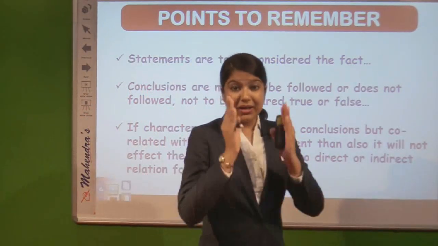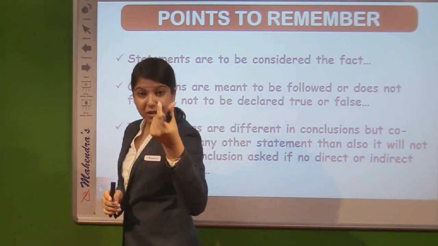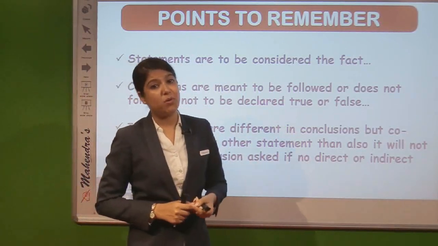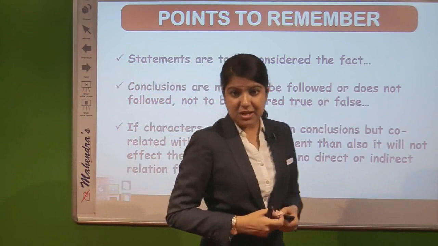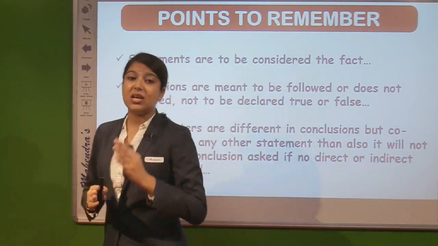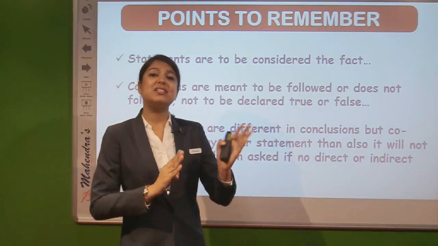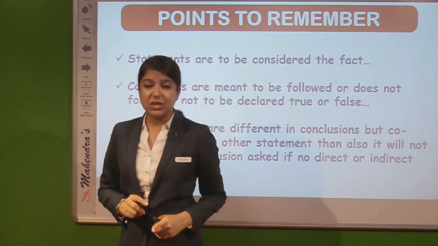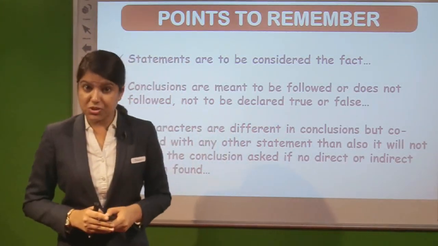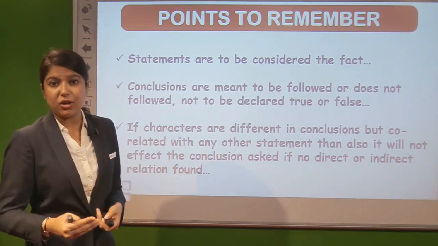But the conclusion is asked for A and C. And this B portion will not create any problem for the conclusion some A are C. This is what is told in this third point: characters that are different but connected in any other statement will not be a problem where you get confused, and this is the end of your confusions.